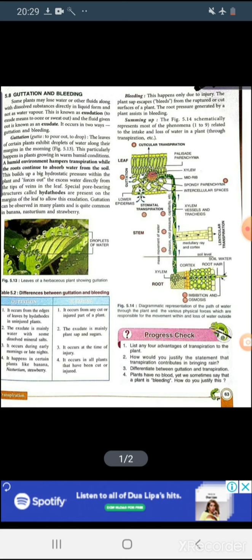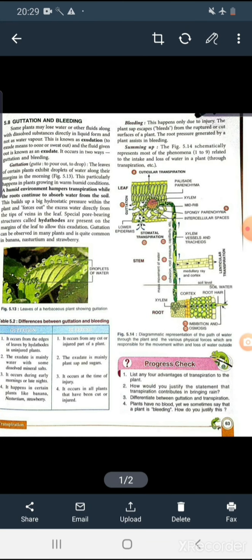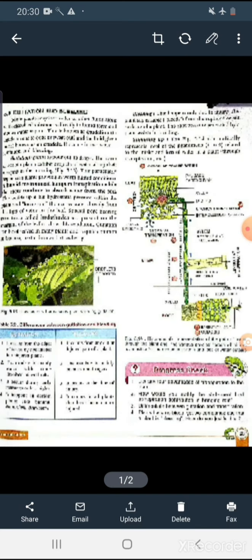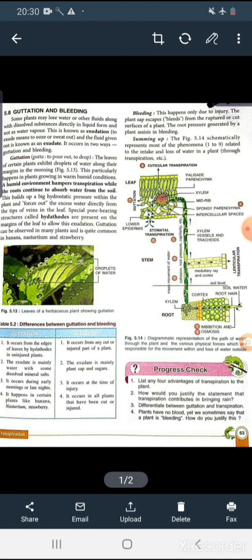Some plants, different plants, they lose their water or other fluids or the cell sap along with some dissolved substances or some dissolved minerals directly in the liquid form, okay, not as a water vapor, because as you know that through the transpiration only the water vapor will release, but there are some other processes through which the plants release the water or the fluid directly from their body parts. So this is known as exudation.